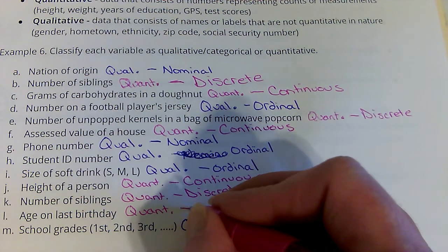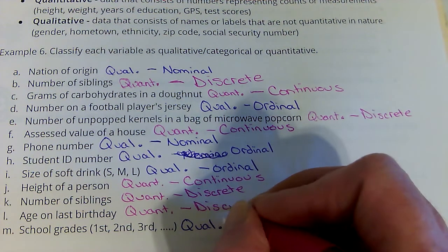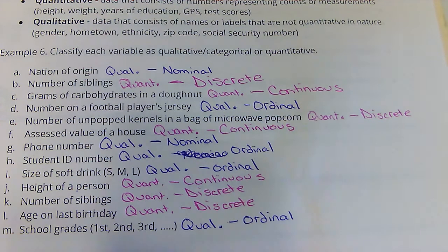That is discrete. But if we had just said your age, that would be continuous. So age on your last birthday is a set numerical value. That would be discrete. But if we said just your age, that is on a continuum. See the difference there?